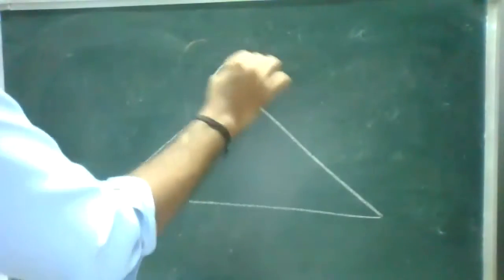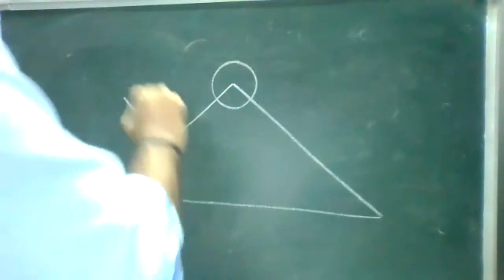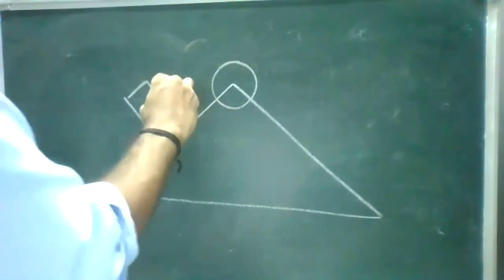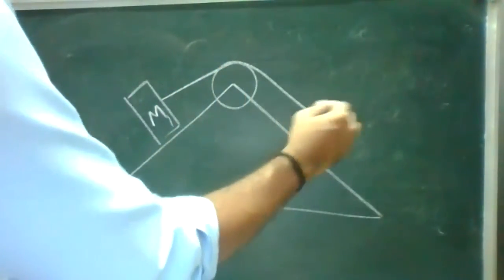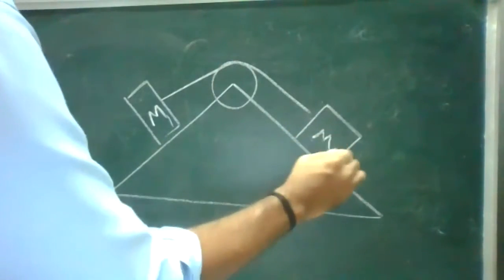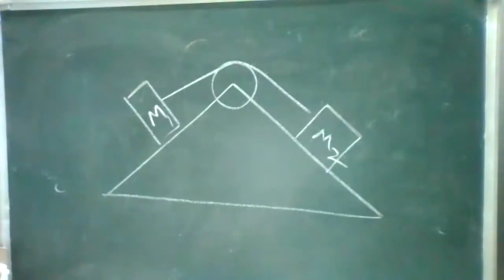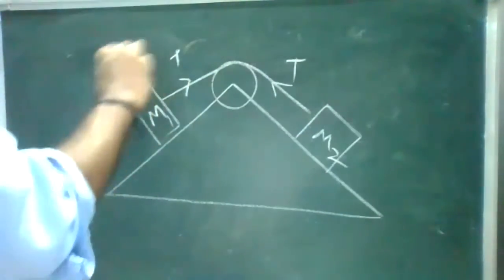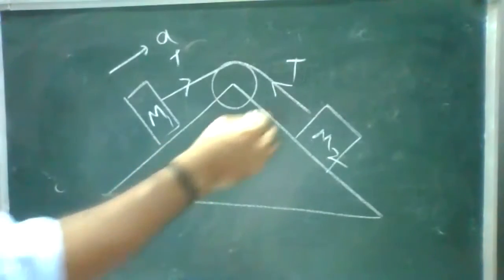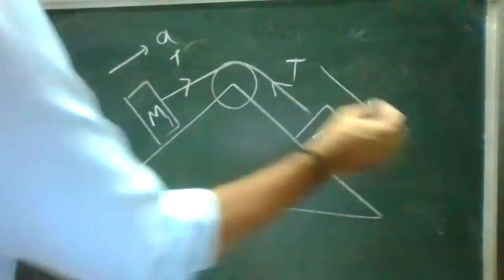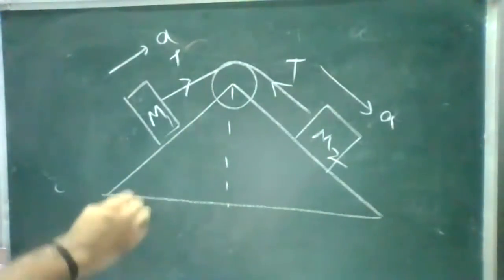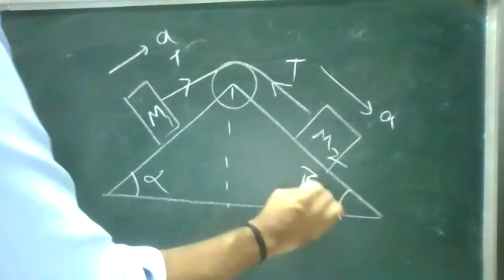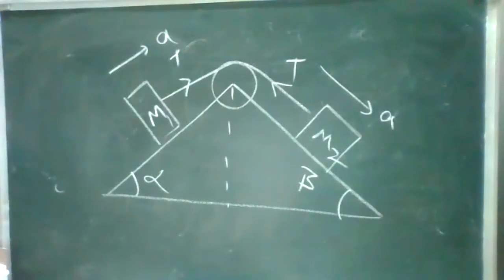The pulley is here at the center. This is mass M1, connected to the pulley, and this is mass M2. The acceleration is in this direction and here the acceleration is downward. It is raised from the platform of angle alpha, and this one from the platform of angle beta. I need the equations.